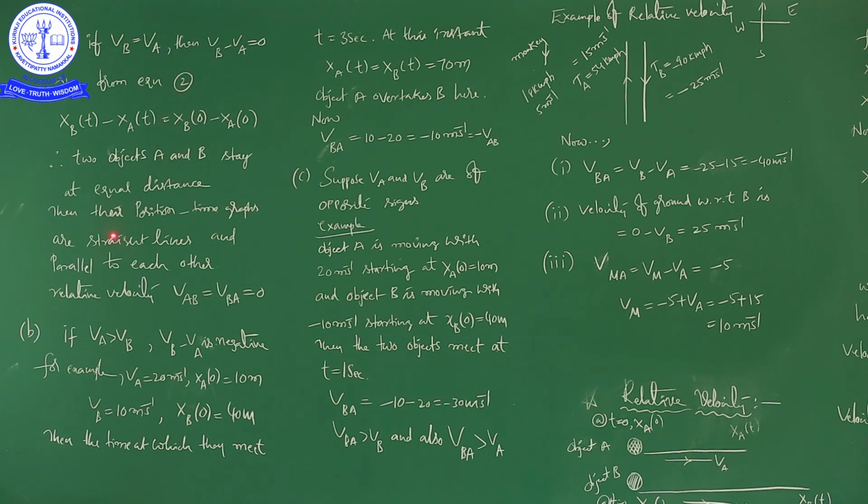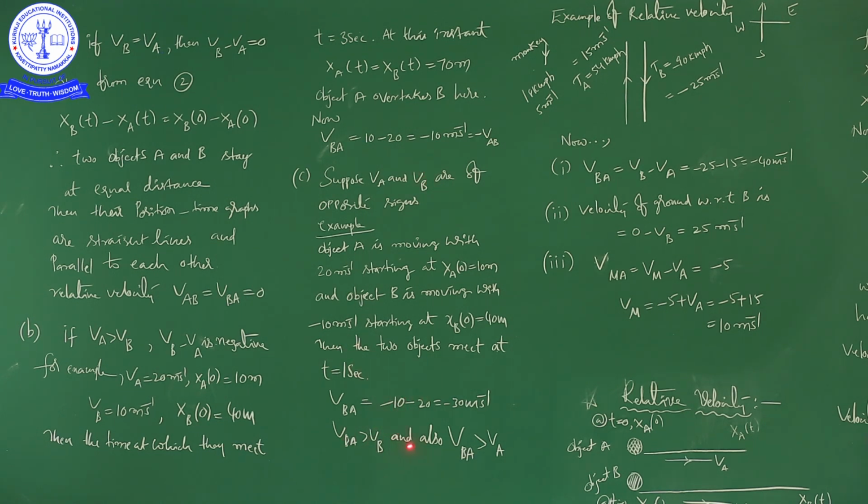The first situation is both the bodies are moving with equal velocities. The second situation is both the bodies moving with unequal velocities. The third situation is both the bodies are moving in opposite directions.